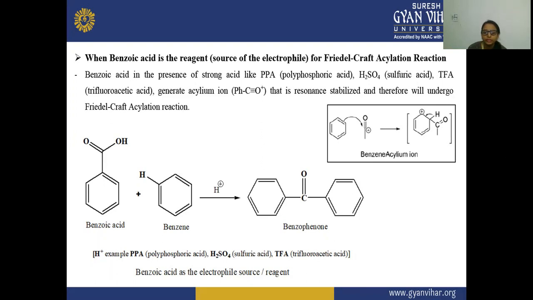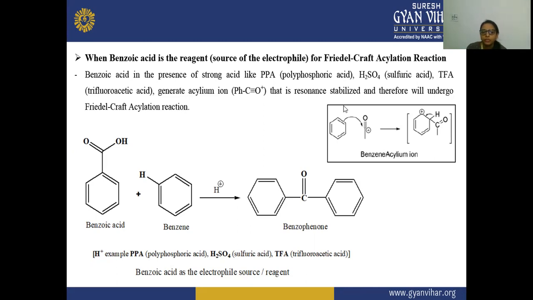So here, when the benzoic acid is acting as a reagent or a source of the electrophile, then they are giving this Friedel-Crafts acylation reaction, and the benzoic acid in the presence of a strong acid. So here there is a presence of a strong acid like PPA, that is polyphosphoric acid, H2SO4, that is sulfuric acid, TFA, that is trifluoroacetic acid, and these are very strong acids, and they are generating this acylium ion.